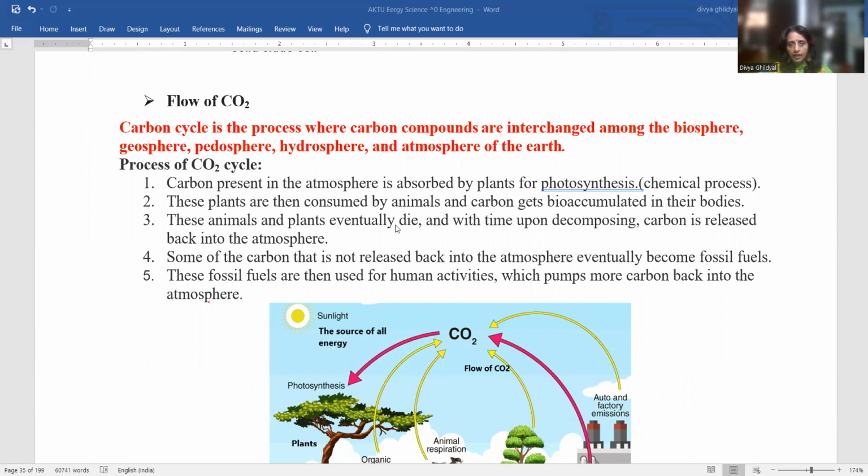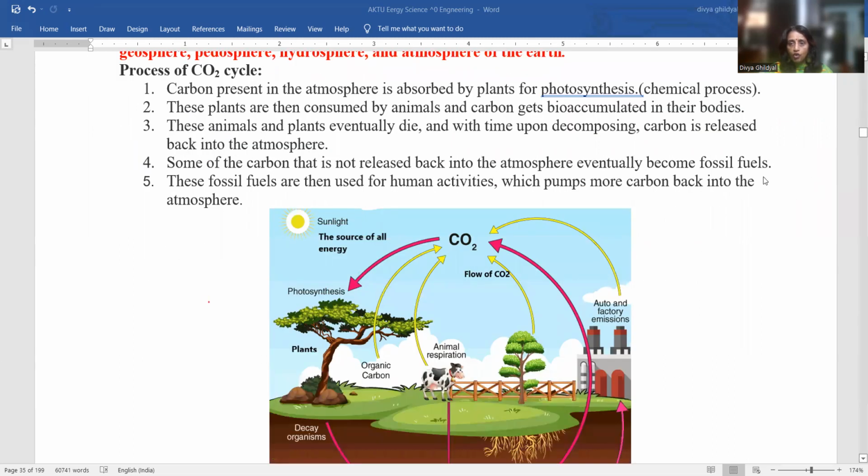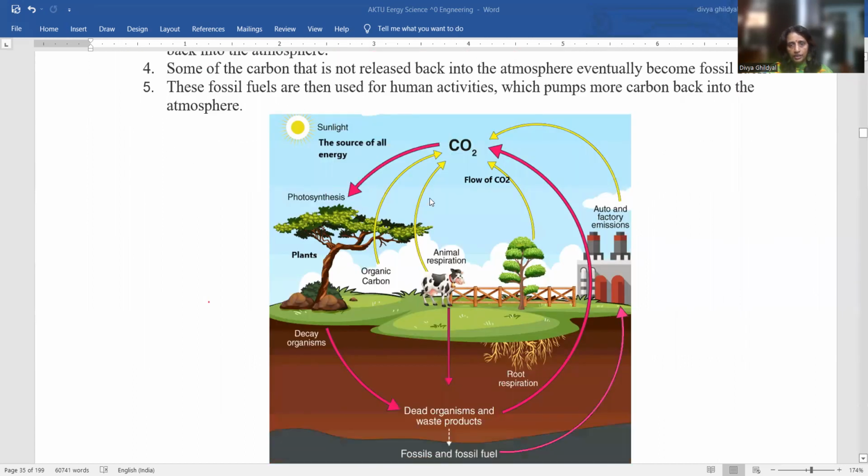These animals and plants die eventually, and with time, upon decomposing, this carbon is released back into the atmosphere. Some of the carbon that is not released back into the atmosphere comes back as fossil fuel. These fossil fuels are then used for human activities, which pumps more carbon back into the atmosphere. Now look at the example. Suppose this is any animal, like in this diagram, you can see a cow standing.